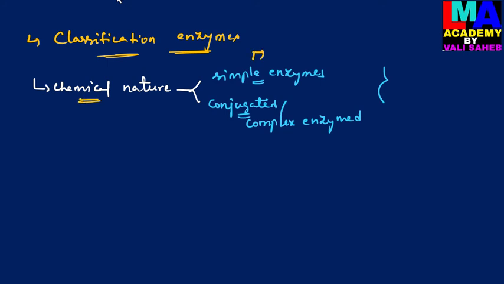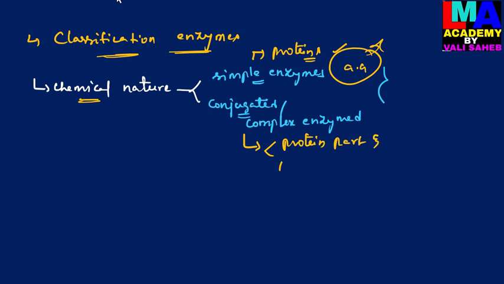Simple enzymes are made up of pure proteins. They do not contain any other chemical substance and give only amino acids upon hydrolysis. They are called simple enzymes. But conjugated enzymes are complex enzymes which are made up of both a protein part and a non-protein part. These kinds of enzymes are called conjugated enzymes or complex enzymes.